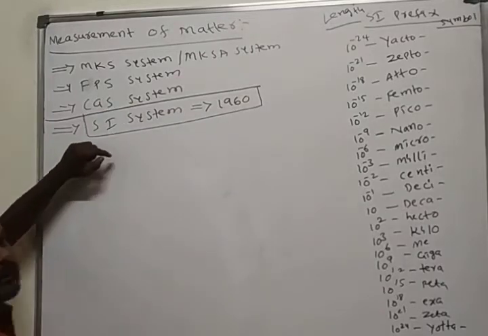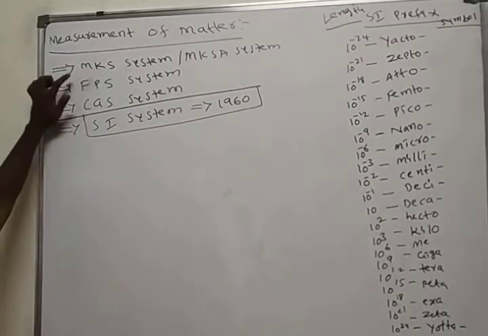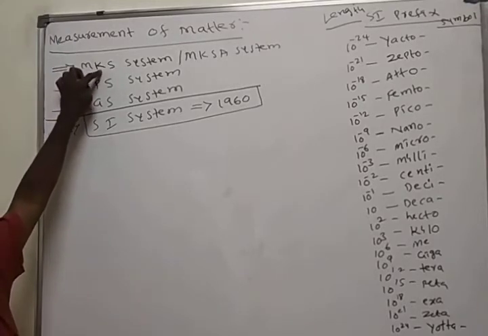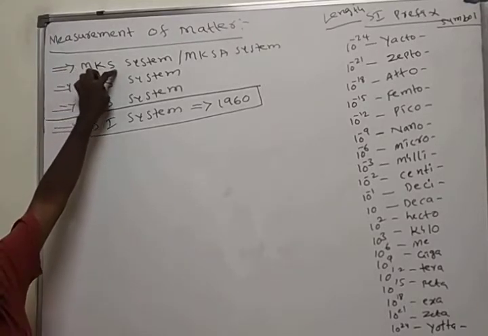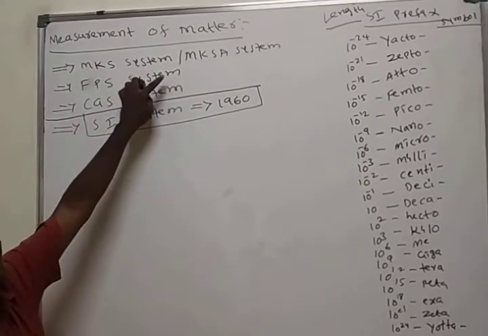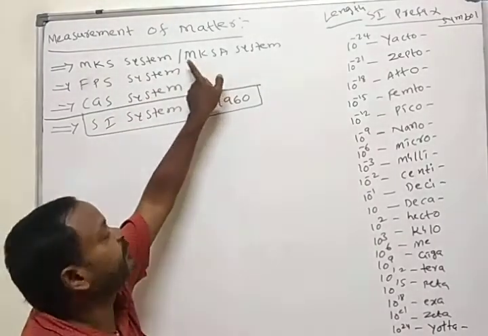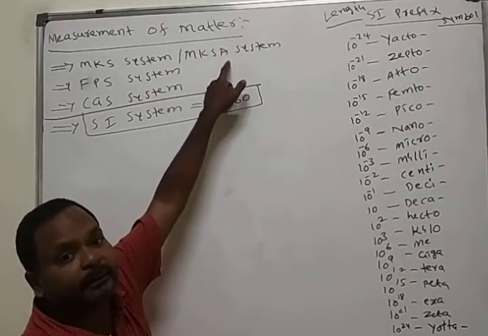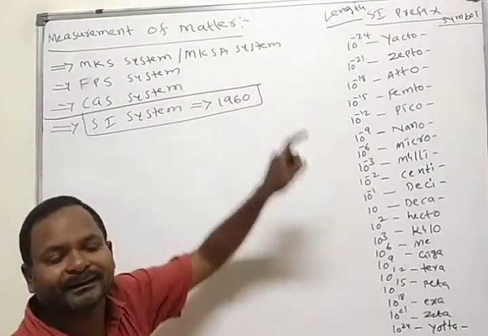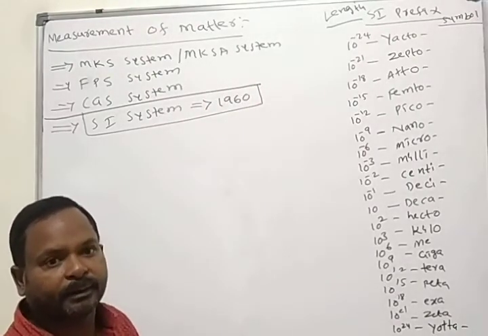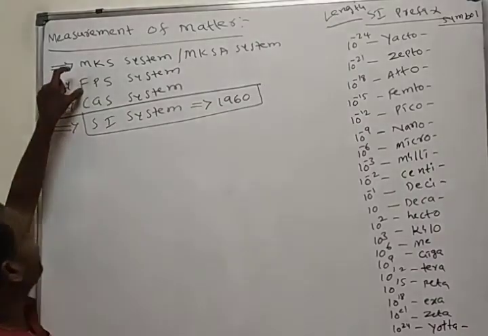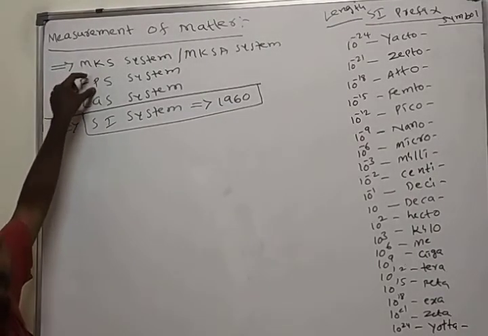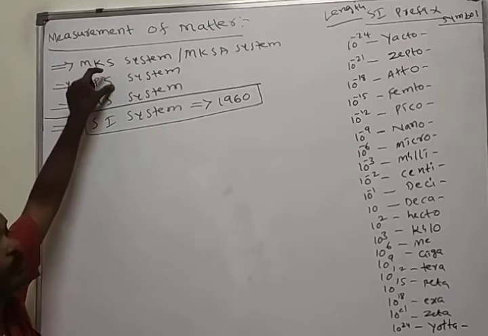We'll see what SI means. In the MKS system, M means meter, K means kilogram, S means second. In the MKSA system, M means meter, K means kilogram, S means second, A means ampere. In the FPS system, F means foot, P means pound, and S means second.